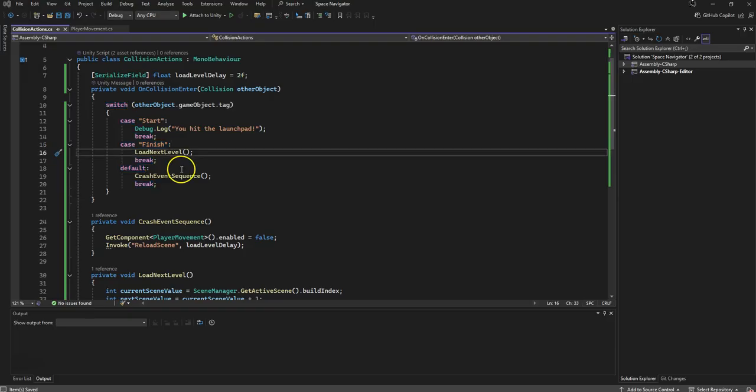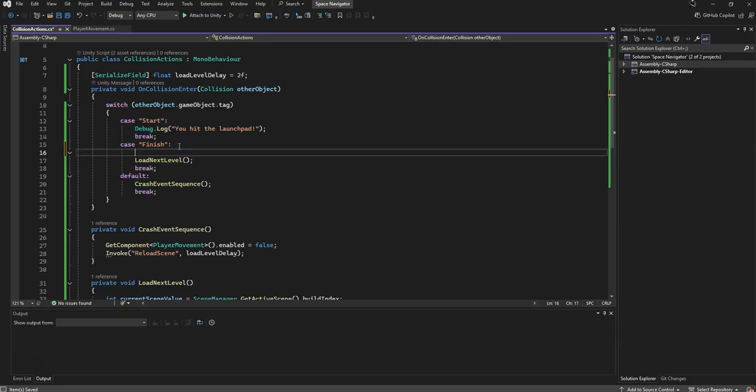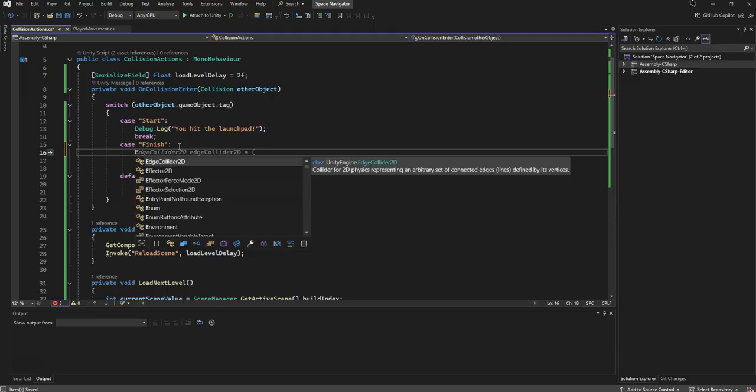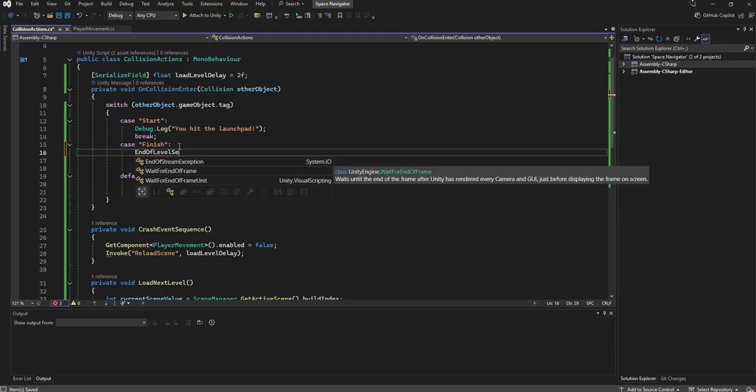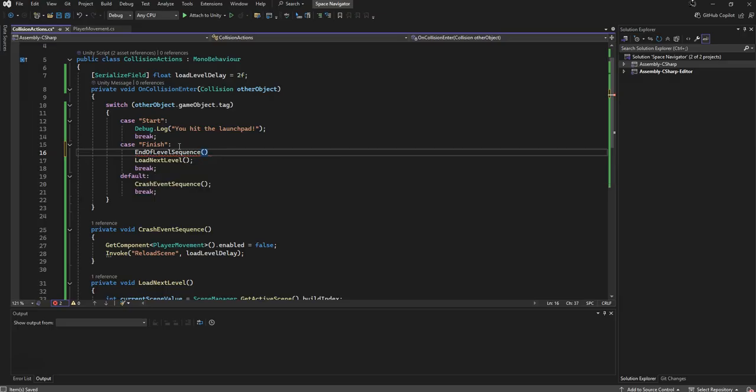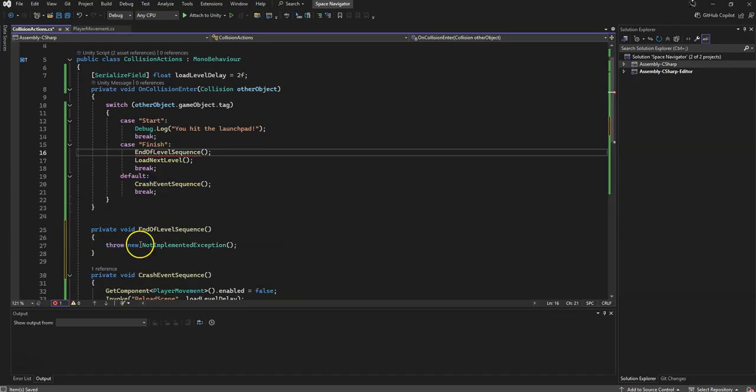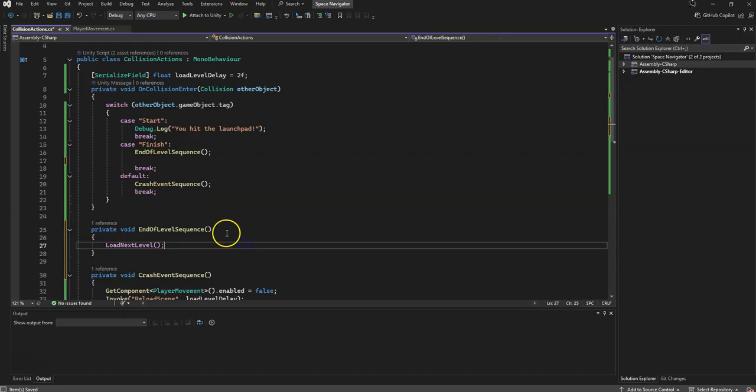Now, just like we had gone through and created the crash event sequence, let's do the same thing here and create a success or finish sequence, whatever you want to call it. Let's just call this the end of level sequence. And just like before, we can go ahead and generate that. I'm going to grab my load next level, cut that, replace this throw exception here, and then we'll tidy up this little bit of code.